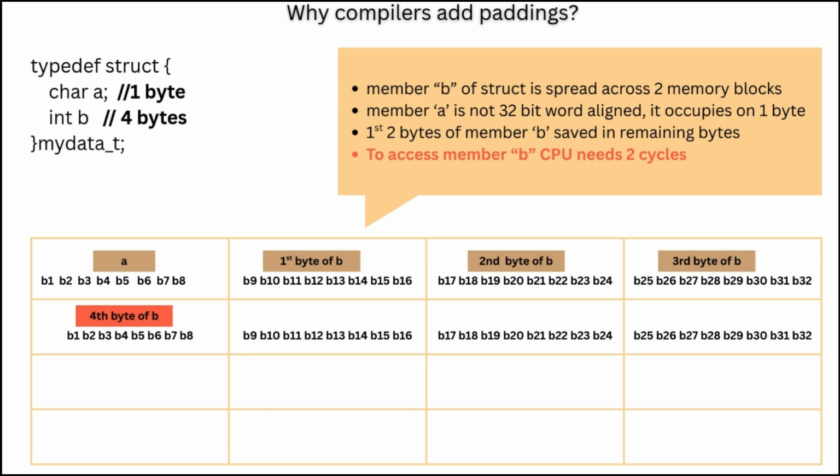In this case, if you want to access B, it needs 2 CPU cycles. First it will access the data in this word, where A will be omitted and the rest taken, and next it will take the next memory word. In that word only 1 byte is part of variable B, the rest should be omitted, and everything should be combined to get B. So there is a lot of processing involved if you don't add paddings. This is what happens when you don't add the paddings.